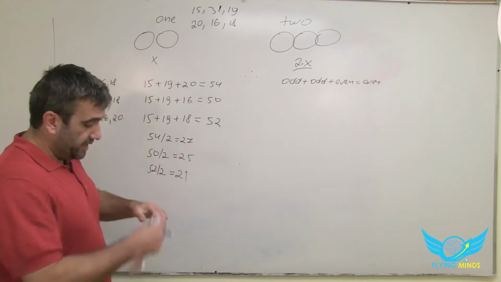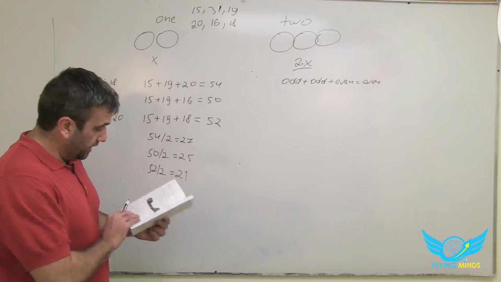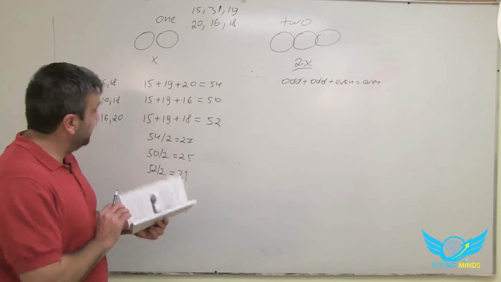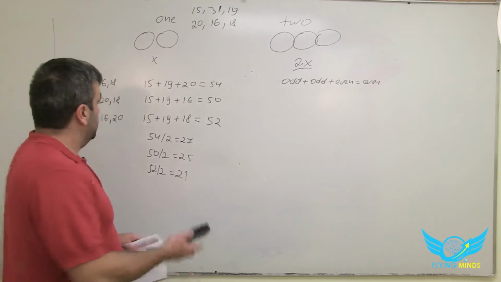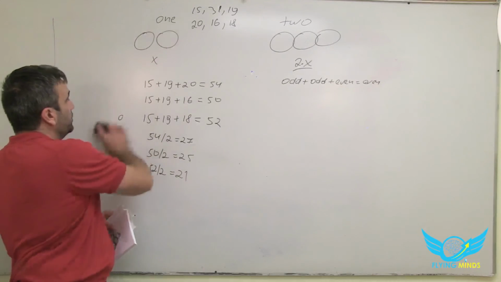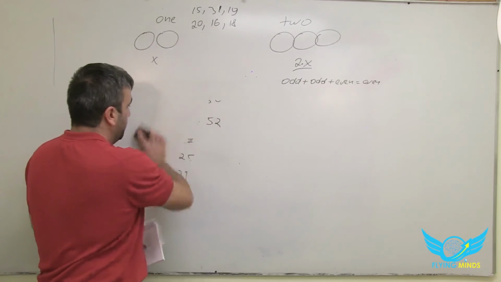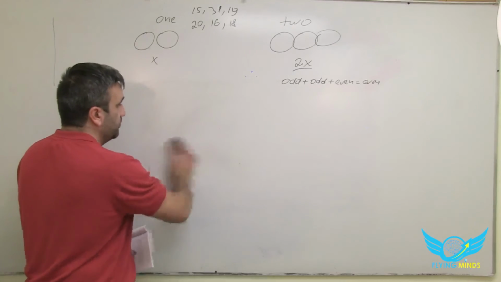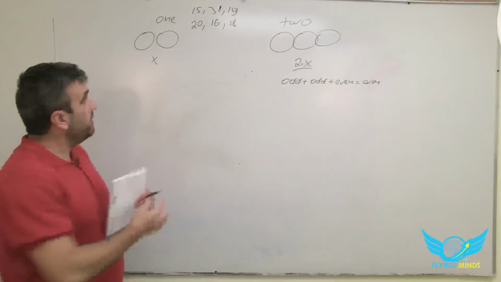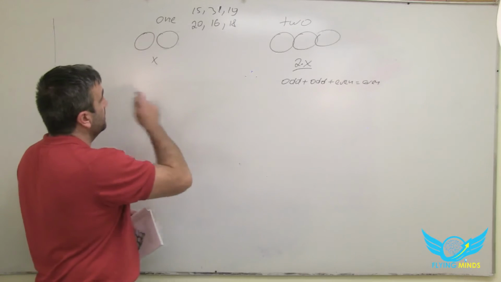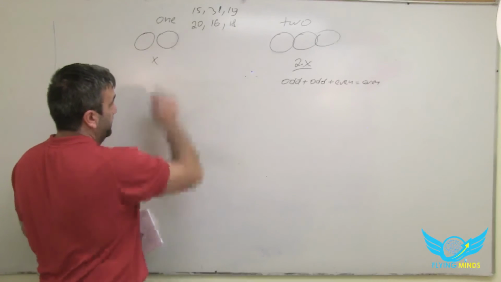Okay? So this combination is not going to work either. So we need to check all these possible scenarios to get to the correct solution. Okay? So let's pick up another combination.